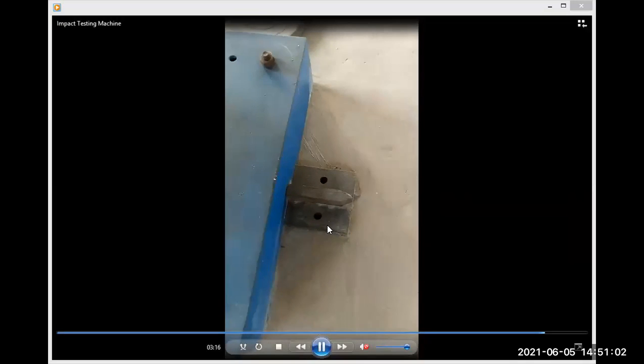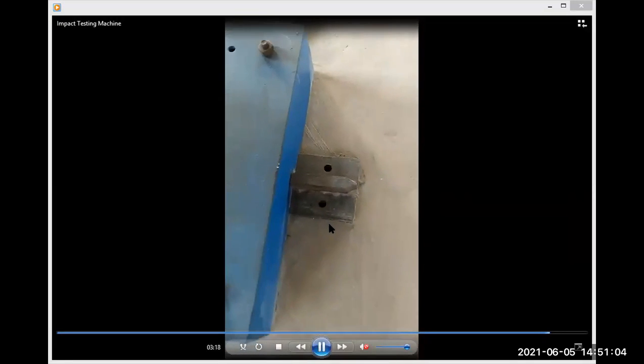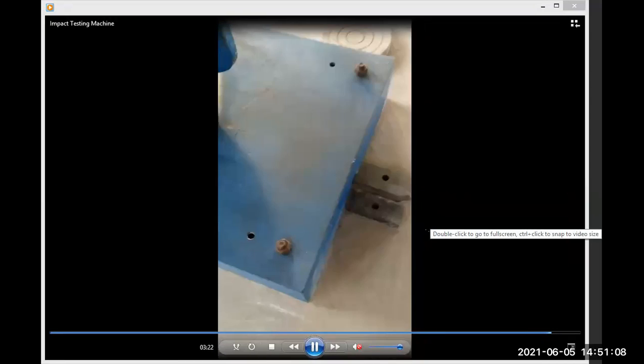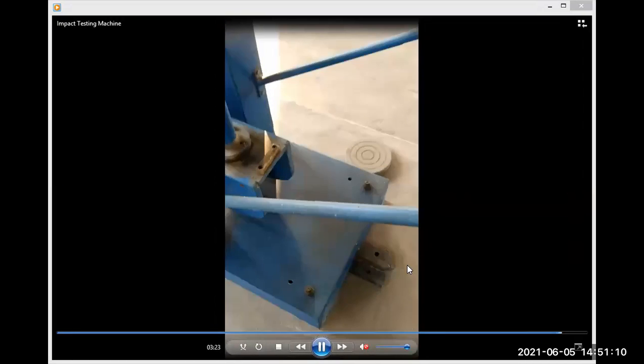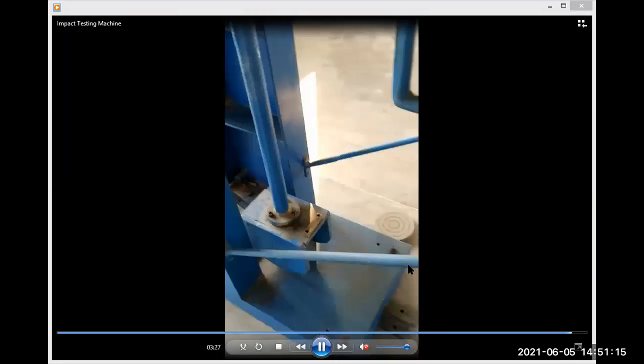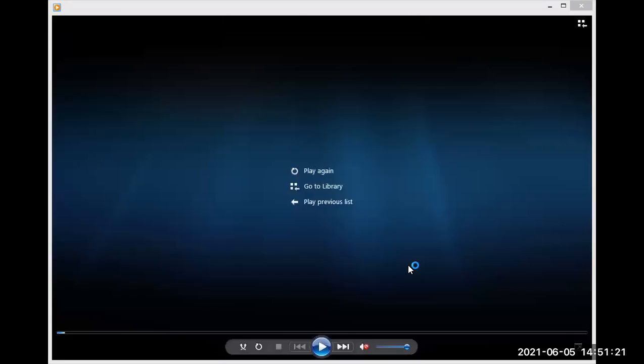Now there is a punch here. This is a striking punch. It is different for Izod and Charpy. There are two punches, one for Izod and one for Charpy, and you have to fix them on the swinging block itself, because this particular punch is required, one for Izod and one for Charpy itself. You can't replace them.